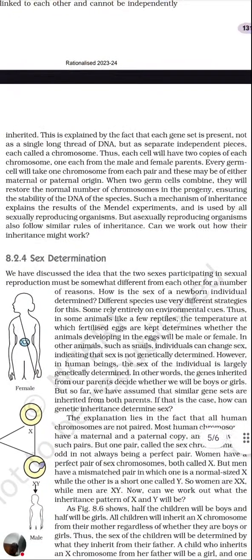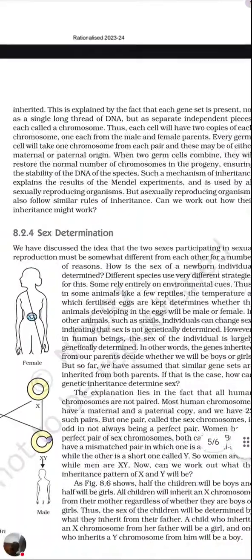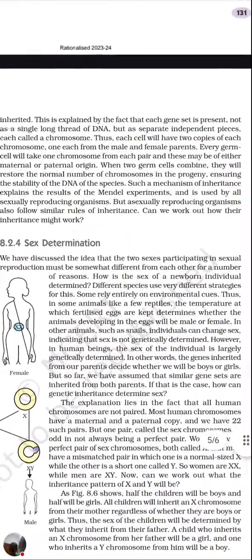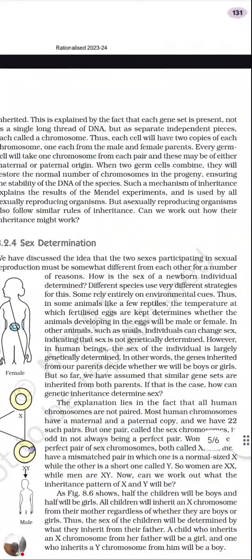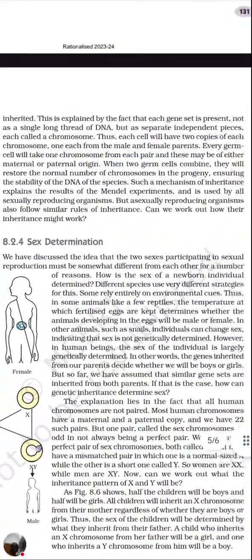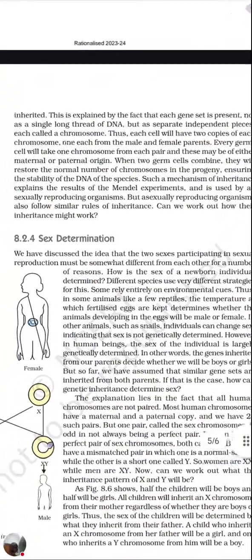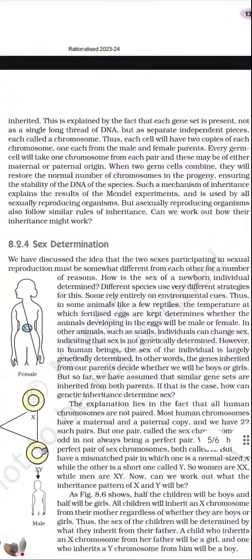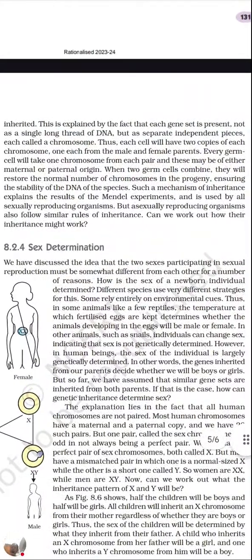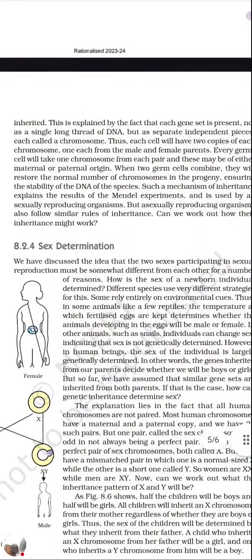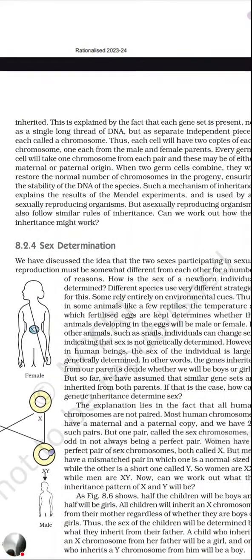So that we call genetic material which they are getting from the parent, that is separate independent pieces, and each one is called chromosome. Thus each cell will have two copies of each chromosome, one each from the male and female parent. Every germ cell will take one chromosome from each pair, and these may be either maternal or paternal origin. So they are getting the chromosome.